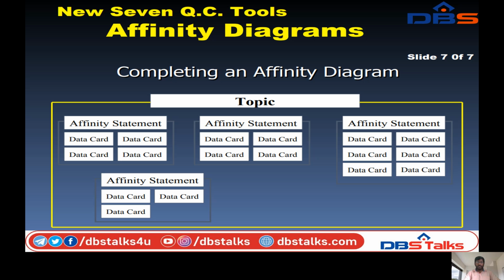The topics are all connected and confirmed to the affinity statement. Passing to the affinity statement, these are the data cards. Data cards are very important to connect the groups. So this is the affinity diagram principle.